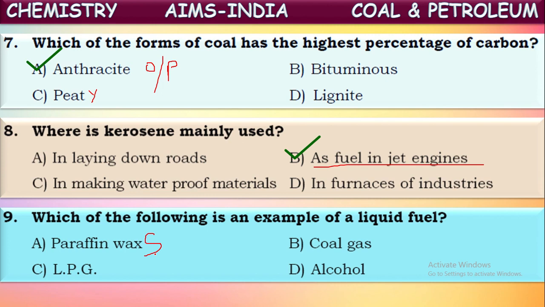And next, alcohol is a liquid component only, but it is not used as a fuel. Now if you see LPG, what is the abbreviation of LPG? Liquefied petroleum gas. Actually it is a petroleum gas, but it is used in the form of liquid. This petroleum gas is compressed at very high pressure, then it converts into liquid form. So this petroleum gas in liquid form is used in our homes for domestic cooking purposes. Okay, this is the liquid fuel. It is the correct answer. Got it?